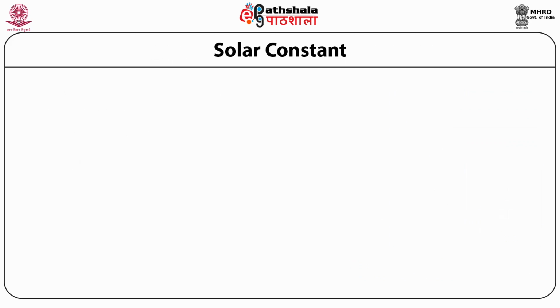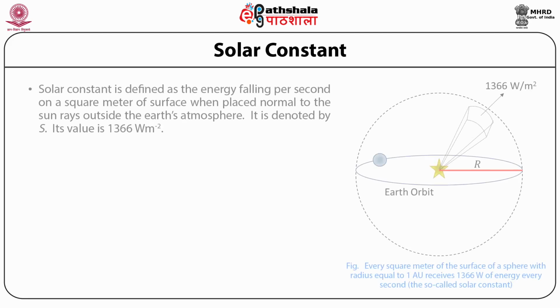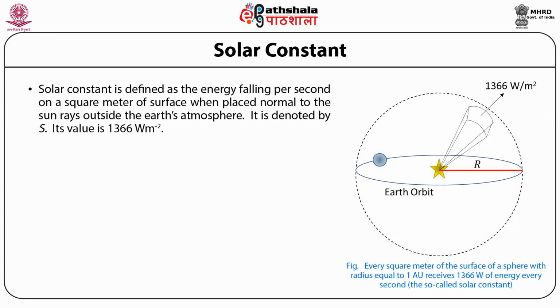meters. Solar constant. Solar constant is defined as the energy falling per second on a square meter of surface when placed normal to the Sun rays outside the Earth's atmosphere. It is denoted by capital S. Its value is 1366 W m^-2, or watts per meter square.